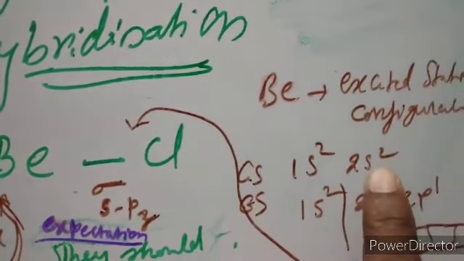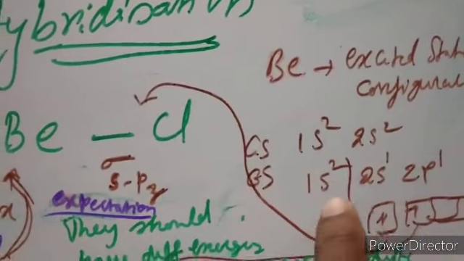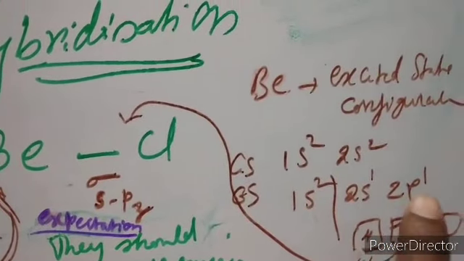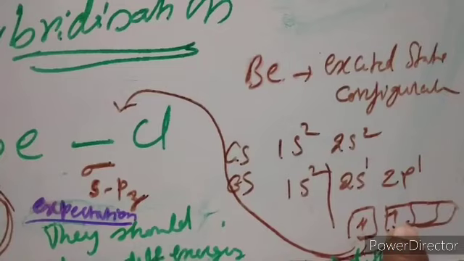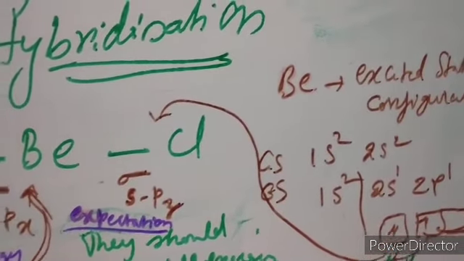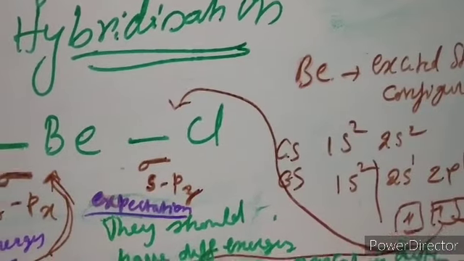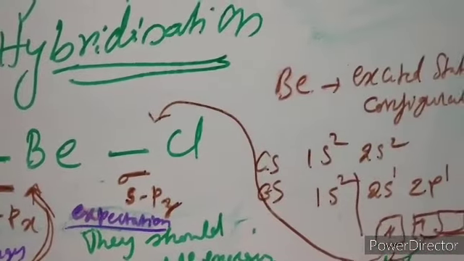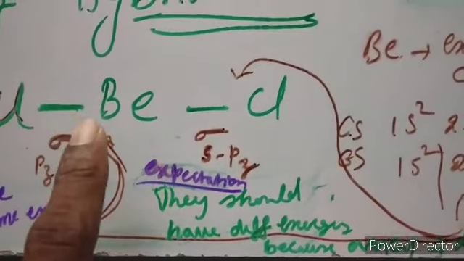In excitation, one electron jumps from 2s to 2p, hence its configuration becomes 1s2 2s1 2p1. So 2s has one electron and 2p has one electron. It keeps two electrons for sharing with the two different atoms, one of s and another of p.